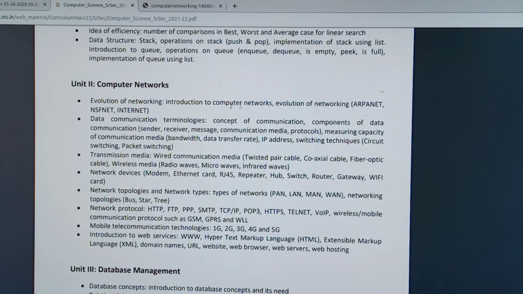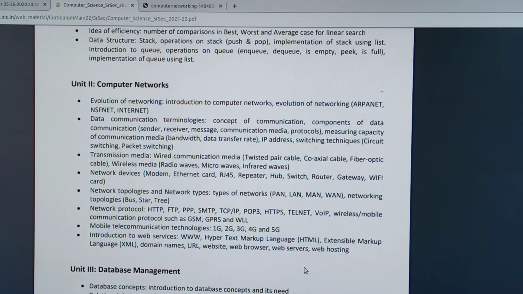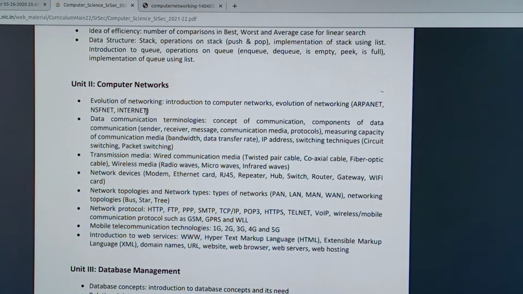In the second part, unit 2, this is the syllabus we need to complete. This is only theory concept. If you study this well you get more marks. This is the syllabus of our computer network.